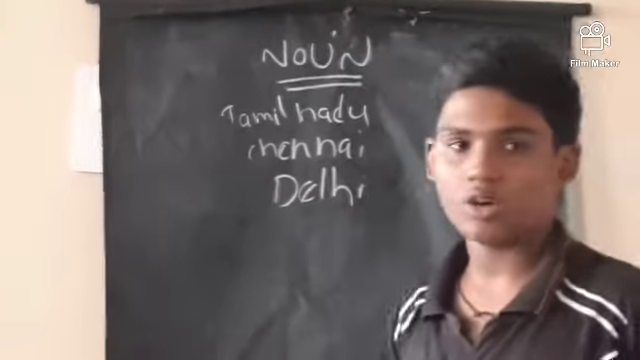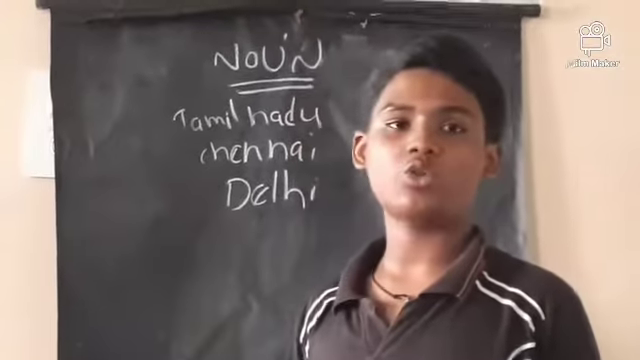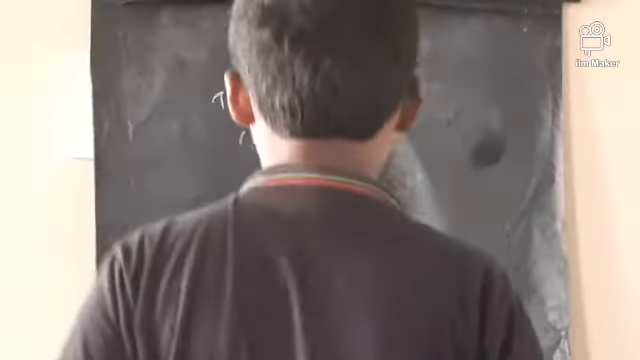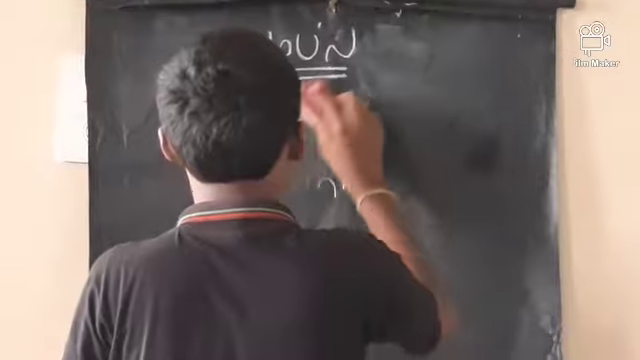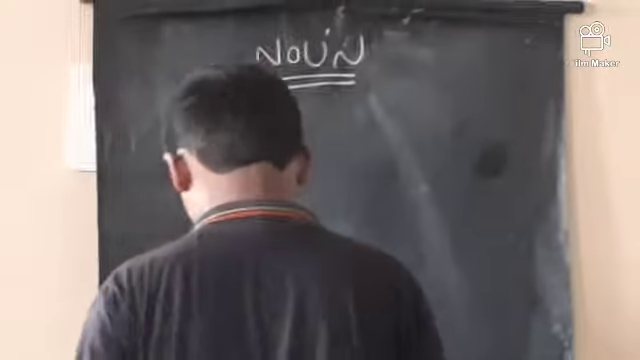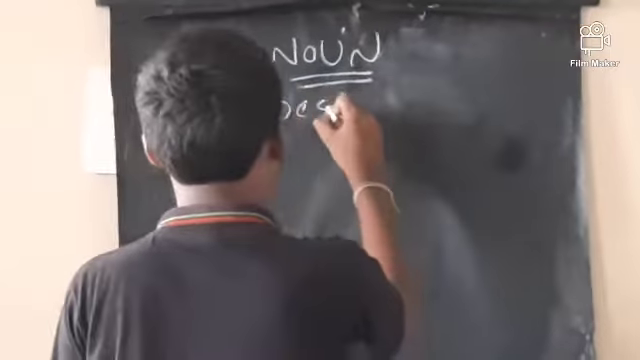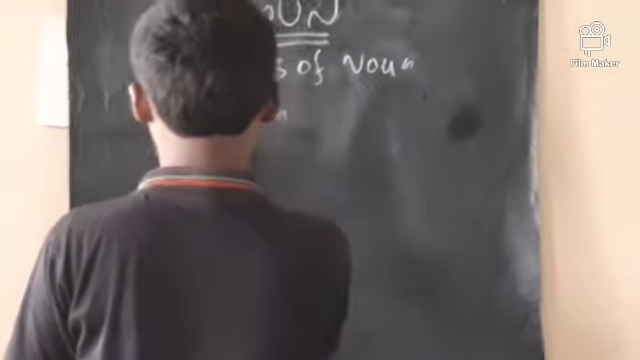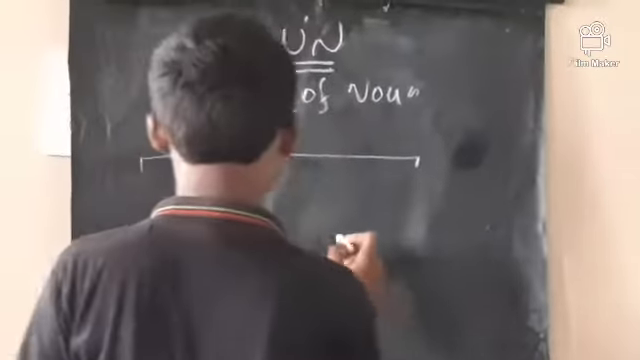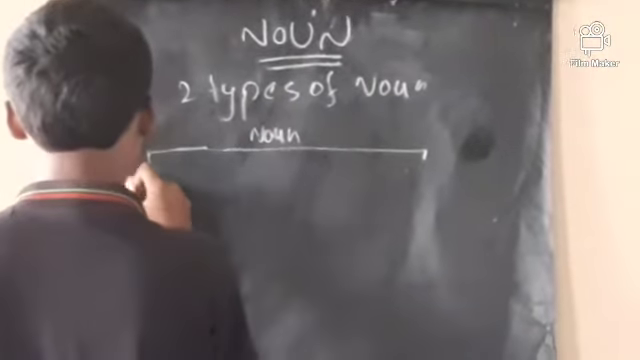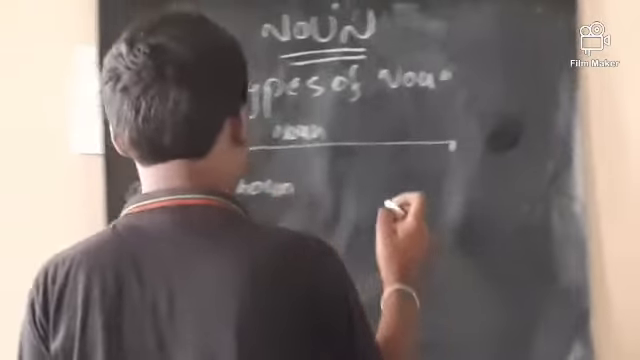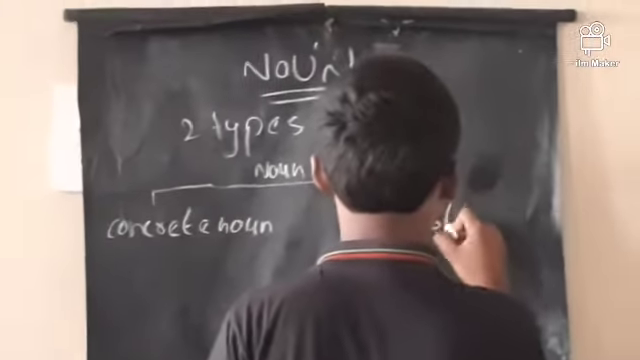Now in the noun there are some types. There are two types of nouns. Now we can discuss. There are two types of nouns. One is concrete noun. Another one is abstract noun.